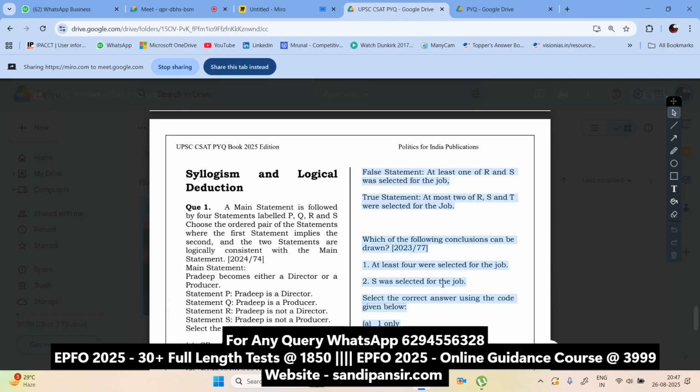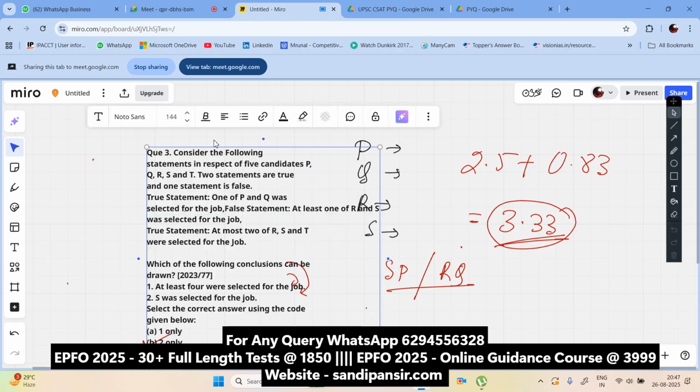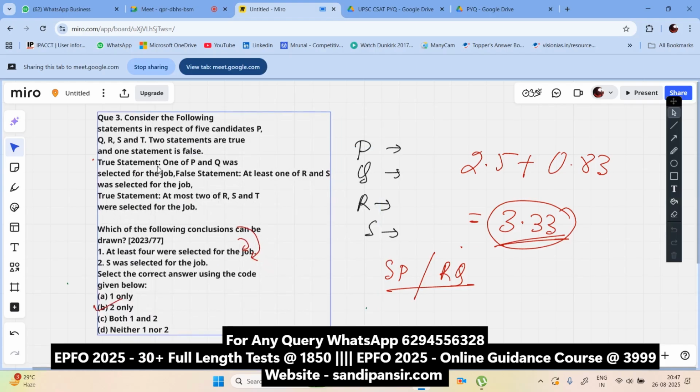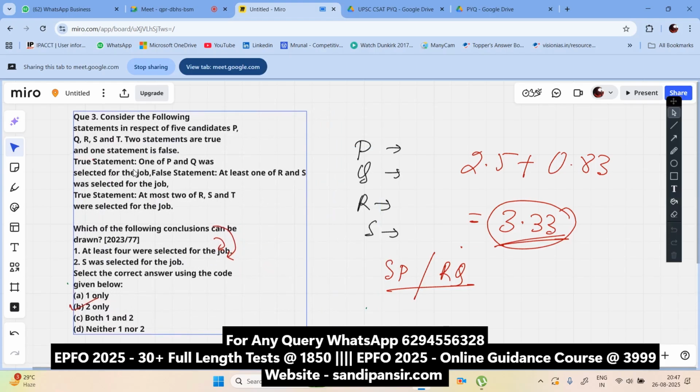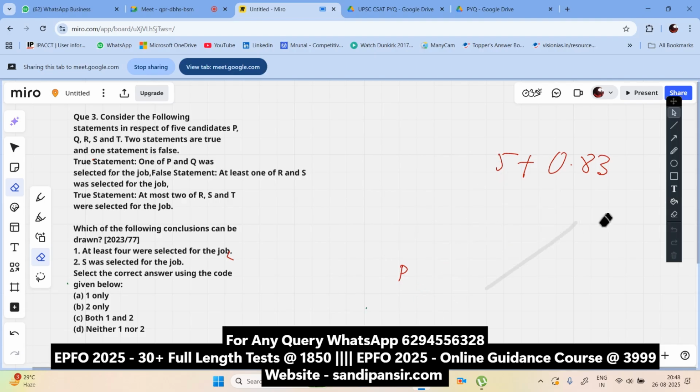This is a question from the 2023 paper. Now, try to do it. I hope you can see the whole question here.